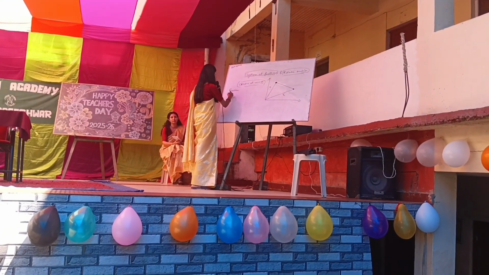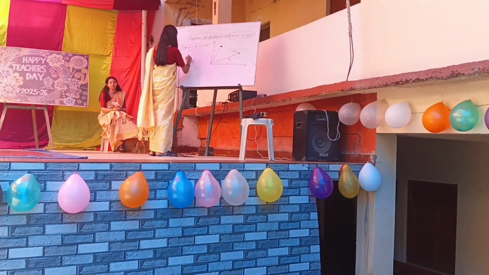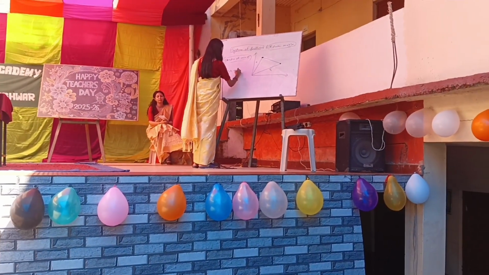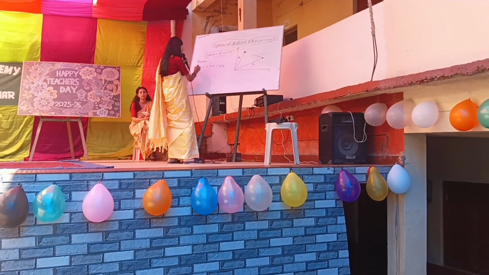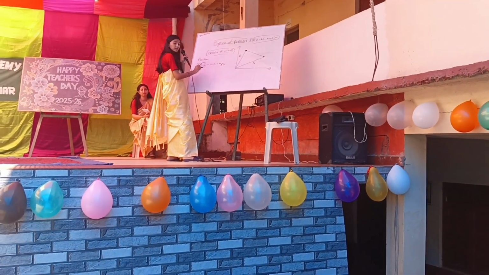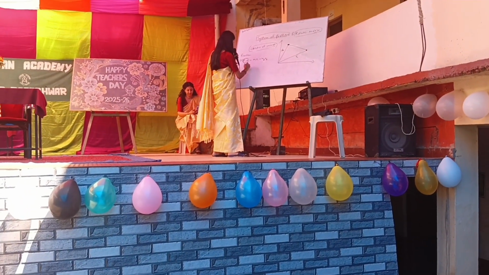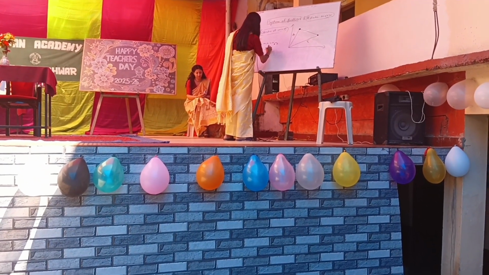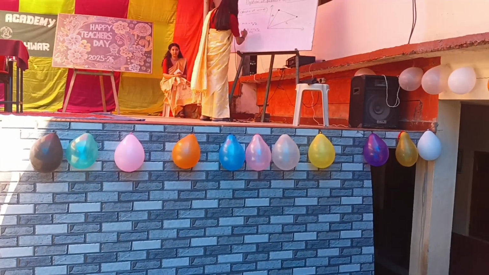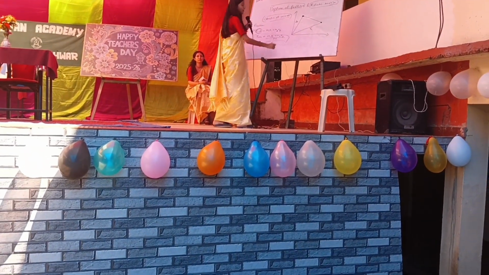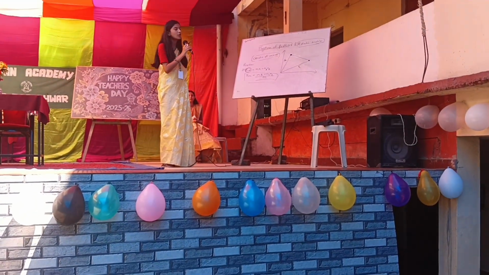On that basis, we will write M R_CM equals M1R1 plus M2R2. Here I have taken the product of mass and position. And from here we will find the position, that means R_CM, the position of the center of mass. So R_CM equals (M1R1 plus M2R2) by M. And that's it. We are done with the formula also. Now you can apply this in any numericals and your numericals will be solved.